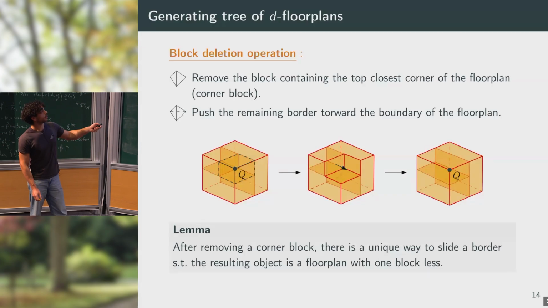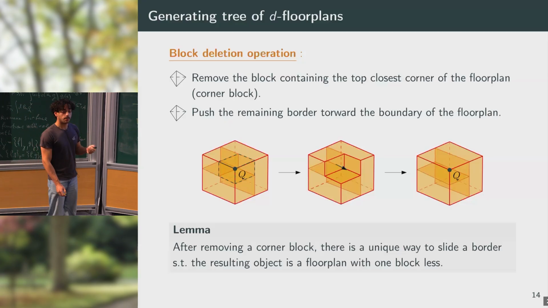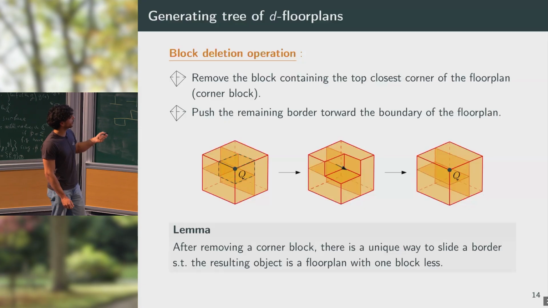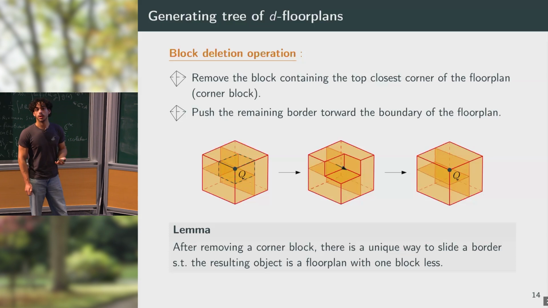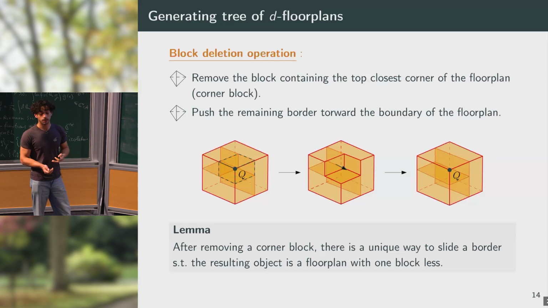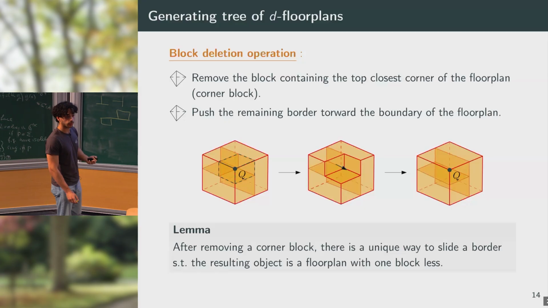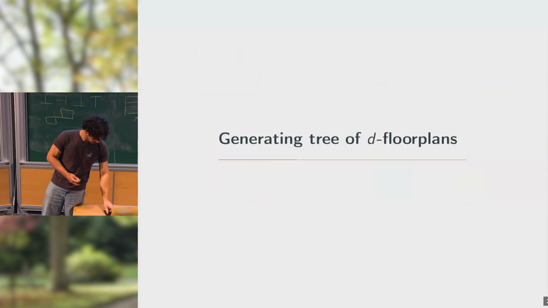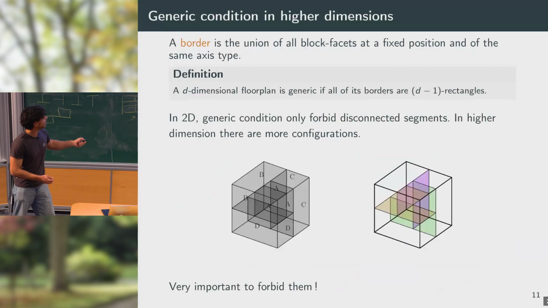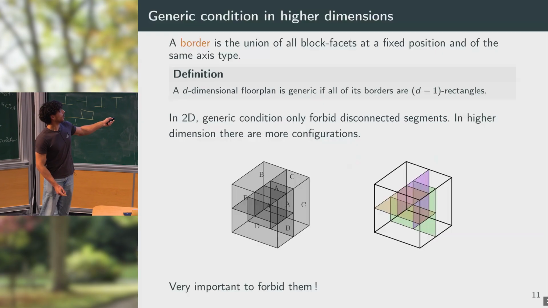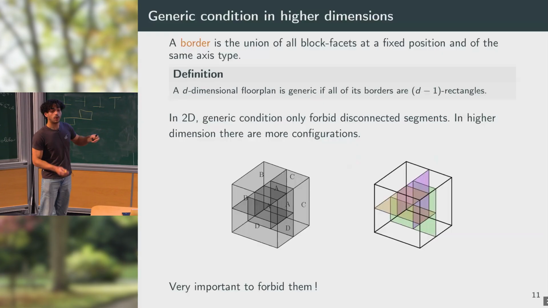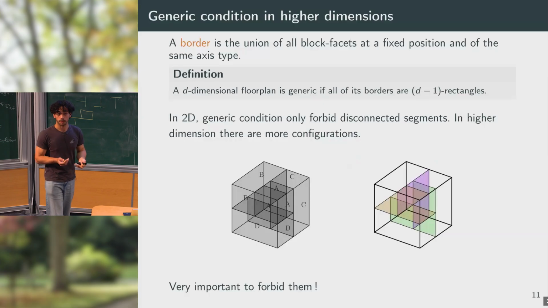This results in an empty space in which we can slide a border towards the boundary to obtain a smaller floor plan. And here we have a lemma which tells us that if we remove such a block, we have a unique way to slide the border such that the resulting object is a floor plan of size n-1. And this lemma holds only if we remove the non-generic configurations. So if I go back to my configuration here, you see that, for example, if I remove this corner here, the borders are all intricated and I cannot slide anything.